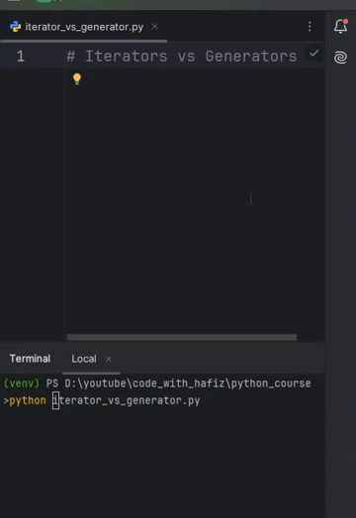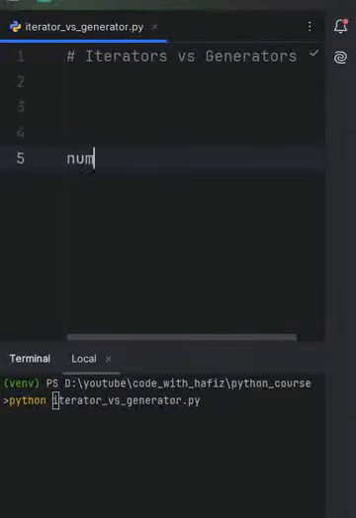Why does the code not store all values in memory but still works? In Python, we have a concept of iterator and generators. An iterator is an object that gives values one by one, and a generator is a function that returns values one by one using yield. First of all, let's see what an iterator is.